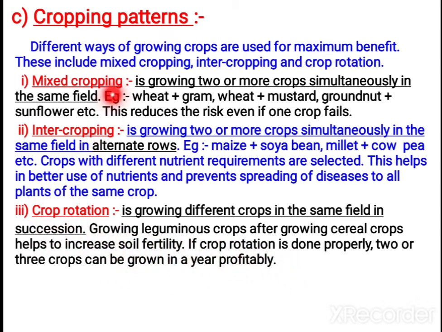So in mixed cropping, the crops grow at the same time but without a special row pattern. In intercropping, the crops grow at the same time but follow a row pattern, in alternate rows. In crop rotation, the field is the same but crops are grown at different times: one season one crop, another season another crop. These are three different cropping patterns. Study them thoroughly, children. It is a repeatedly asked question, and you should know how to differentiate these three.